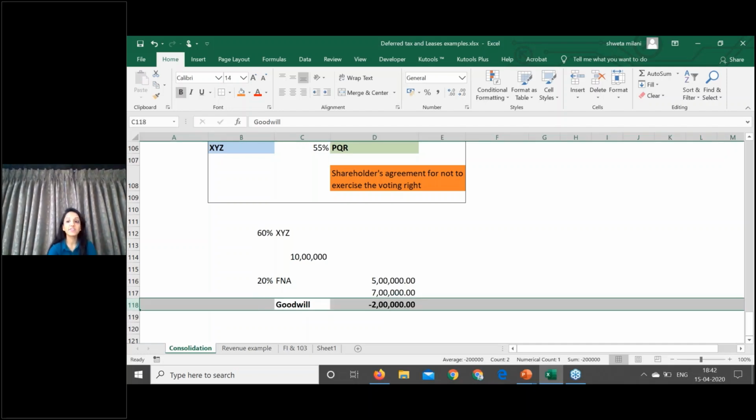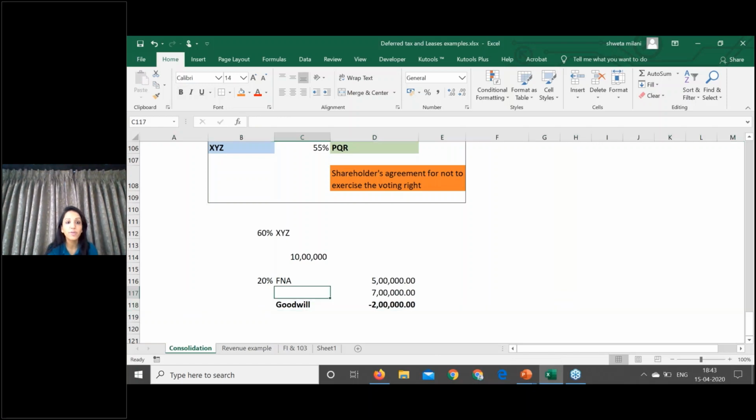Whereas under Ind AS, there is a different concept. What Ind AS says is, you see what has happened to your control. Over here, previously also you were controlling the entity, and after this additional stake also you are controlling the entity. If there is no change in control, in such cases you will never recognize additional goodwill. So your goodwill amount will be fixed at rupees 10 lakh, and there will be no change in the amount of goodwill. So what will happen to this additional amount paid? This additional amount paid will be adjusted in your reserves, and there will be no additional goodwill created. This amount will be debited to your reserves and surplus.